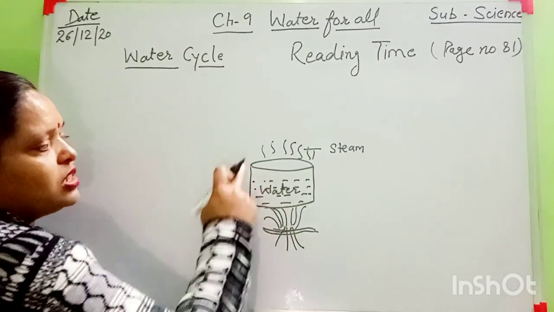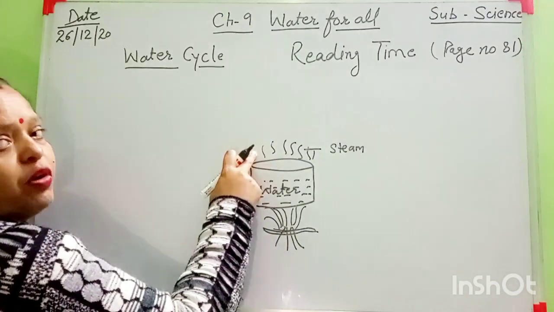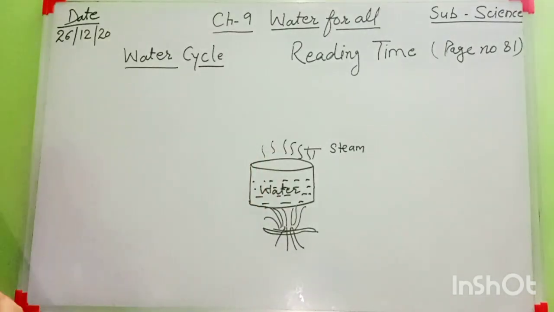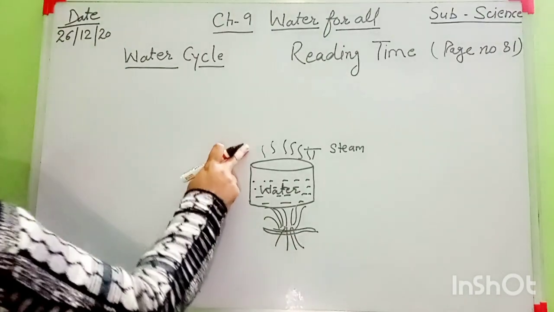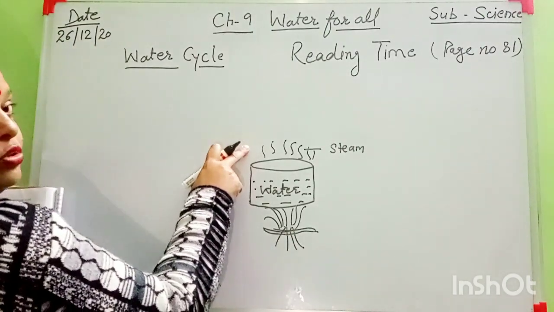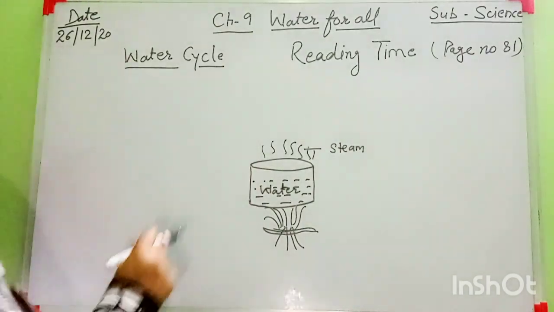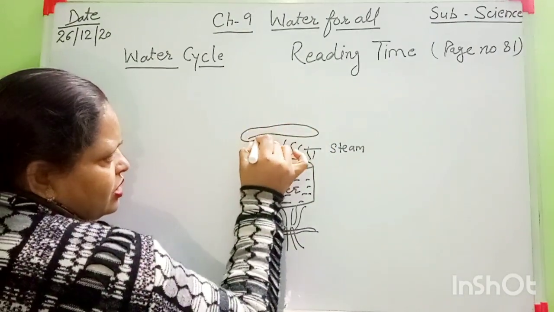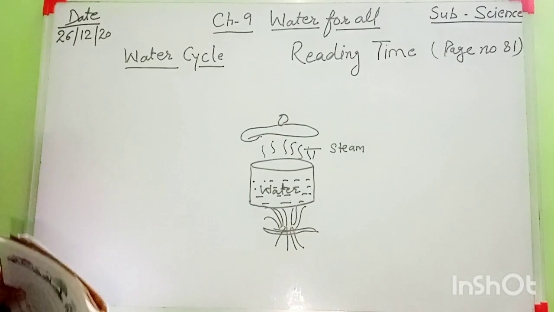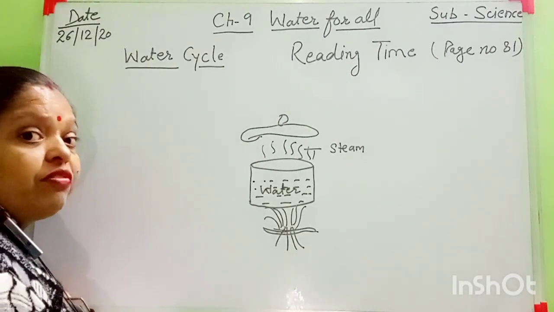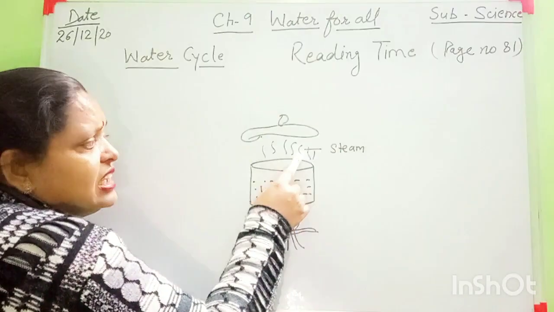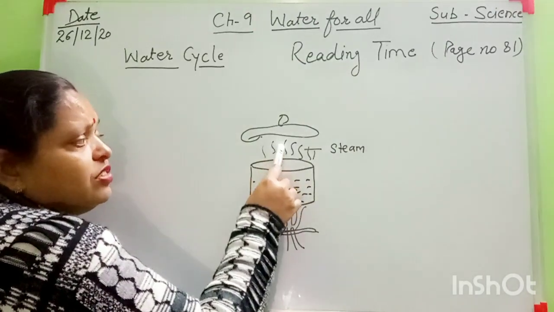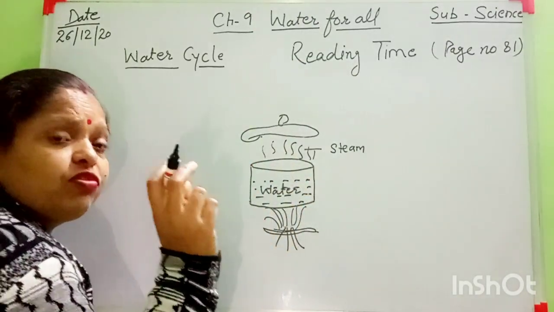Yes or no? This process is called vaporization or evaporation. Both are the same words, vaporization and evaporation. This process is the same. Here is steam. When we cover this pot with the help of this plate, what do we observe now? We observe that the steam cools down here and converts into some small little water drops.